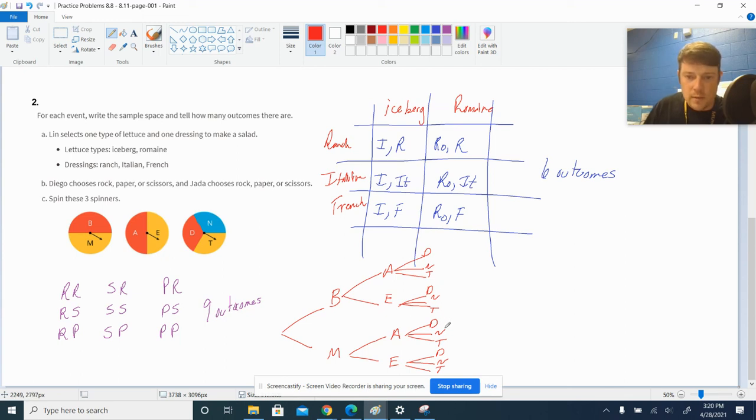1, 2, 3, 4, 5, 6, 7, 8, 9, 10, 11, 12. 12 outcomes. You also could have done 2 times 2 times 3. And that would also equal 12. You see there's 12 outcomes.